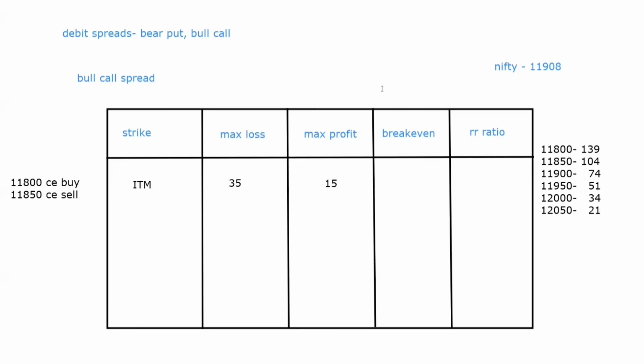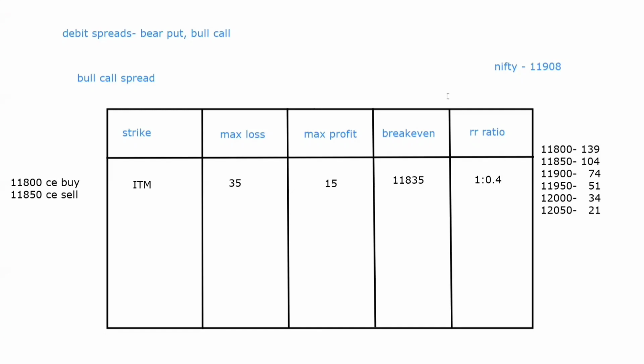Simple, right? And now the break even. Break even over here is lower strike plus the debit. Yes, lower strike is 11,800 and the debit is 35. So 11,800 plus 35 is 11,835. Simple. And the RR ratio is 1:0.4. Okay, if you can get 15 rupees, then you have to give 35 rupees to the market, right? So 15:35 is approximately 1:0.4. So now we have filled the first line.